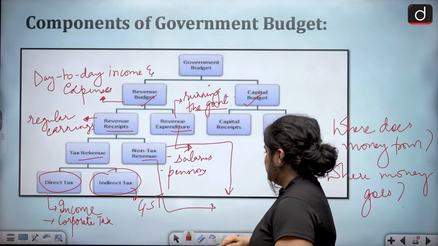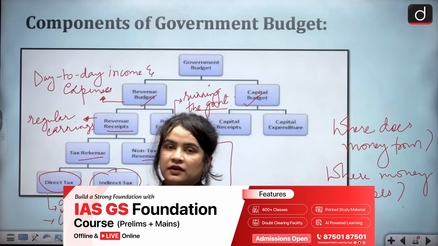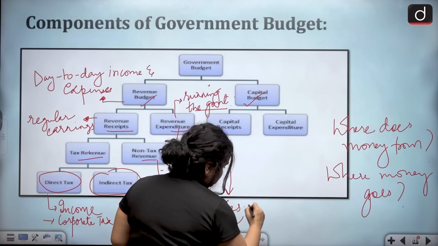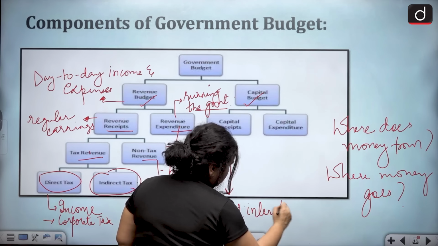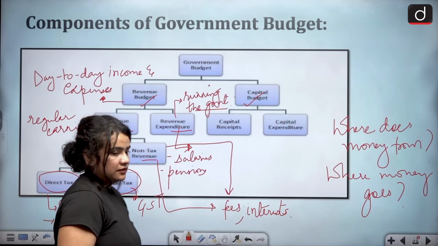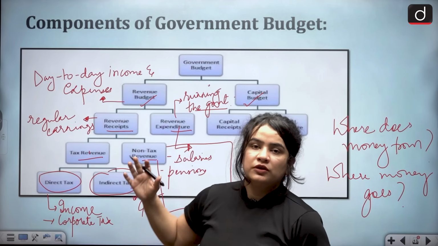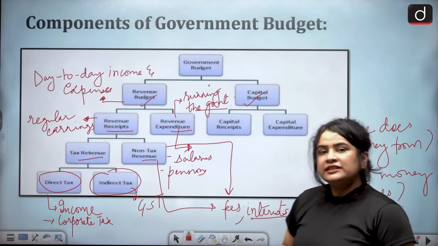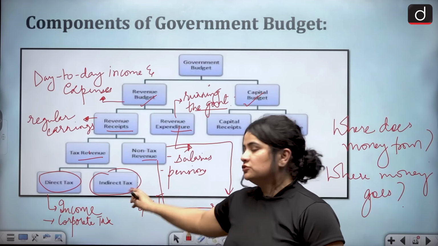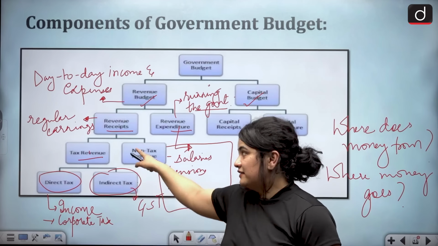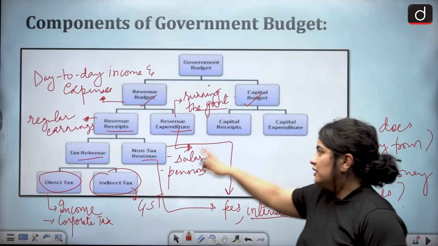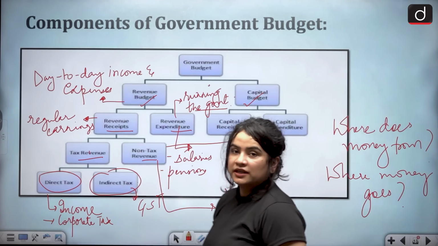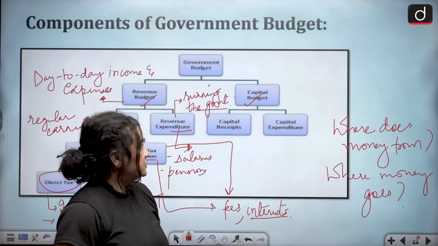Or let me put it this way. Non-tax revenue becomes fees or interests that the government receives when they loan some money to states or to PSUs. All right. So your fees and interests is what constitutes indirect tax revenue for the government. So far, so good. Now let's come to the other component, which is the capital budget.